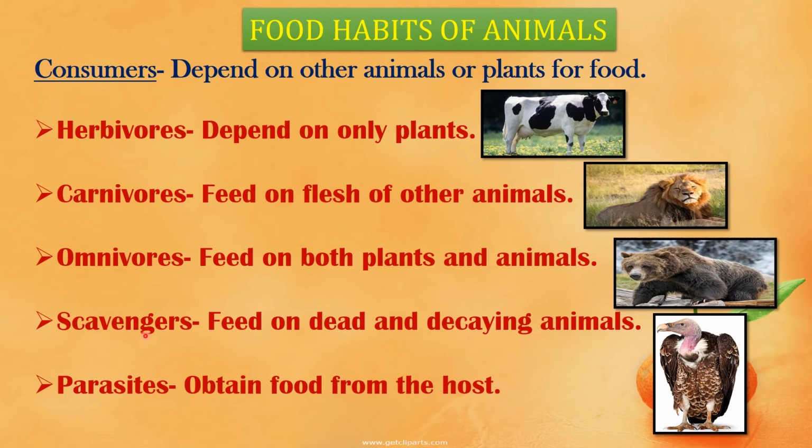Next is scavengers. Animals such as crow, seagulls, jackals and vultures feed on dead and decaying animals. So they are known as scavengers. Next is parasites. Parasites are those animals which live on or inside the body of other animals and they obtain food from the host.